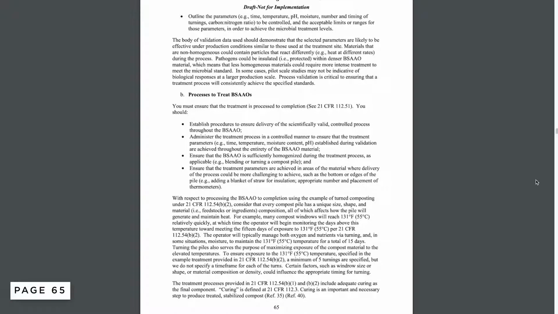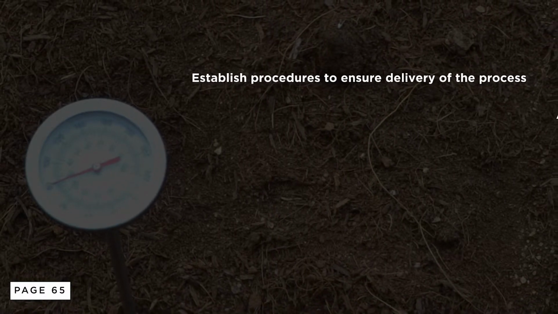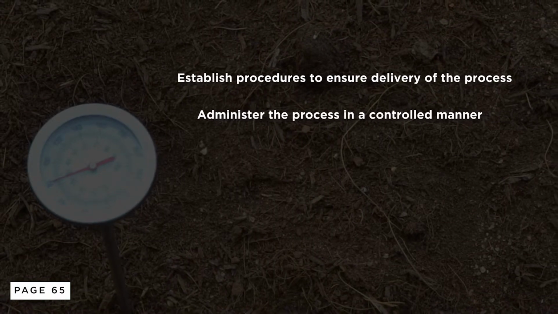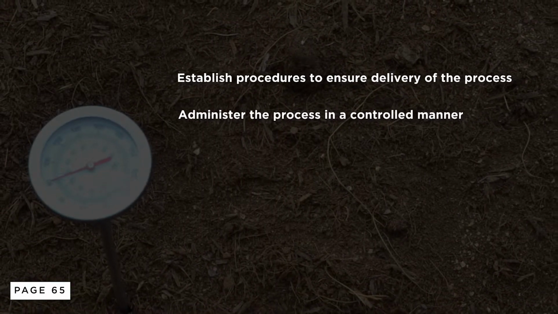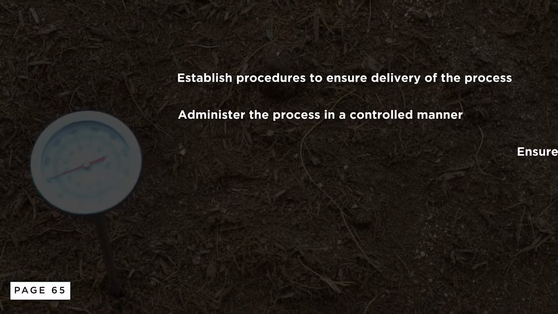Here on page 65, the draft guidance says that you should establish procedures to ensure delivery of the scientifically valid, controlled process, administer the process in a controlled manner to ensure the treatment parameters, for example, time, temperature, moisture content, and pH, are achieved throughout the entirety of the material.